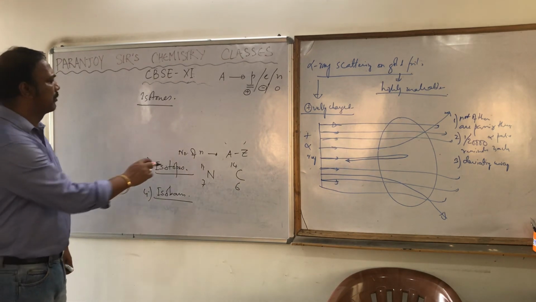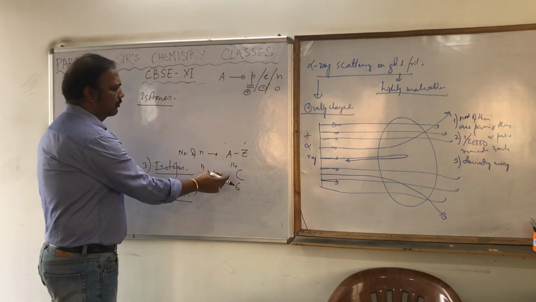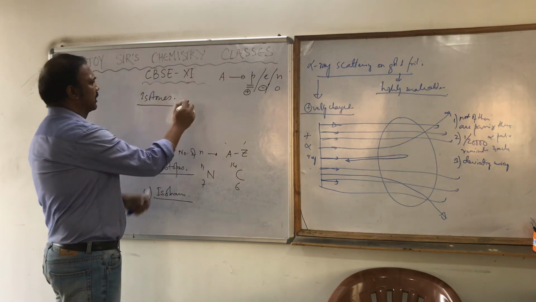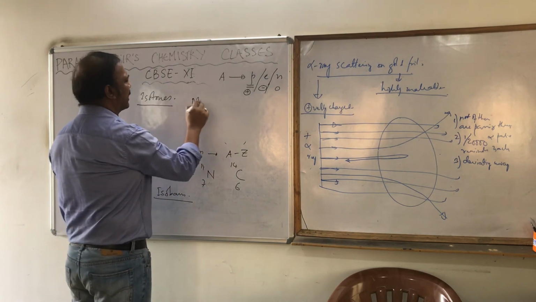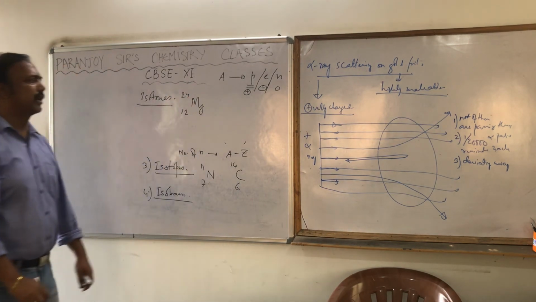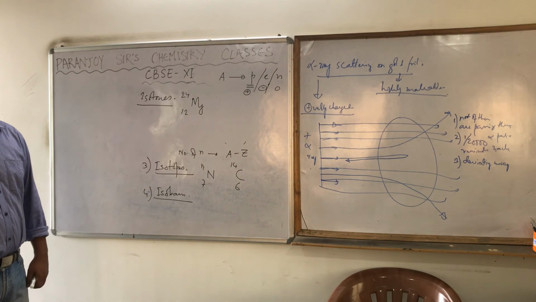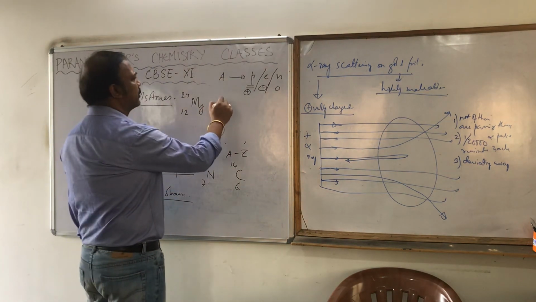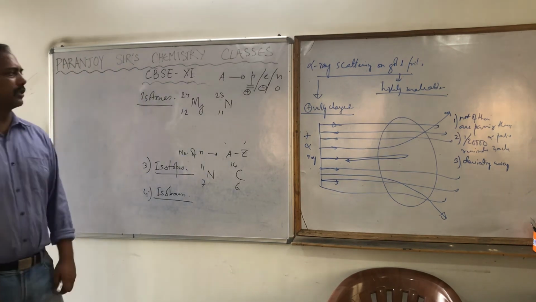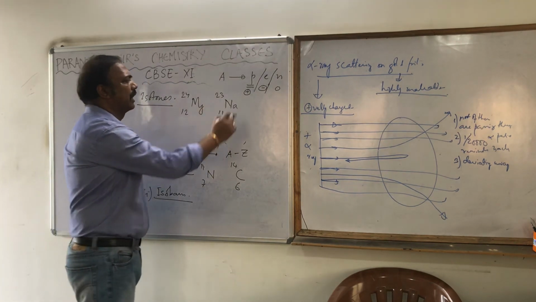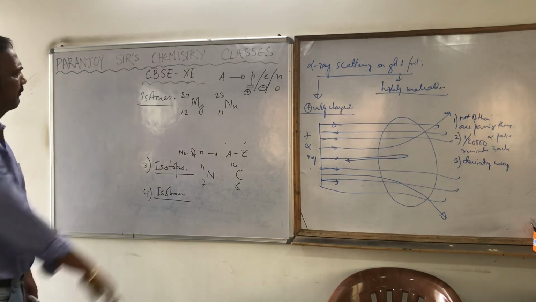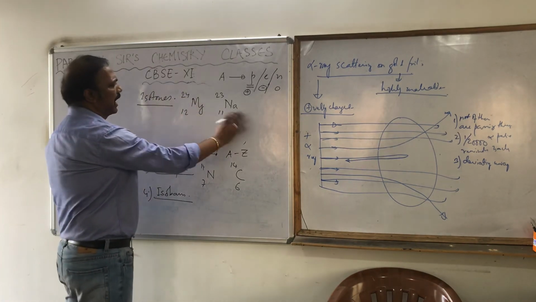For example, magnesium 24 with atomic number 12, and sodium 23 with atomic number 11. You see, both are different elements, different atoms.